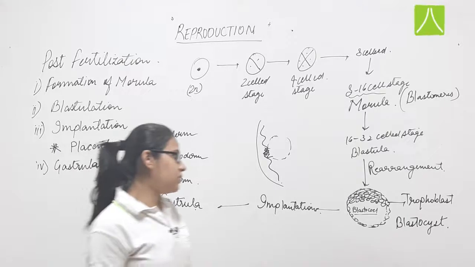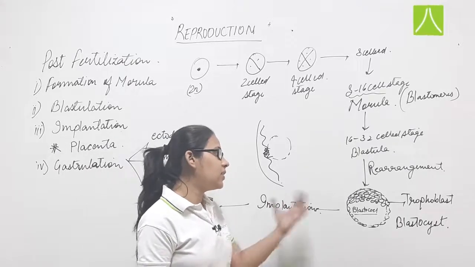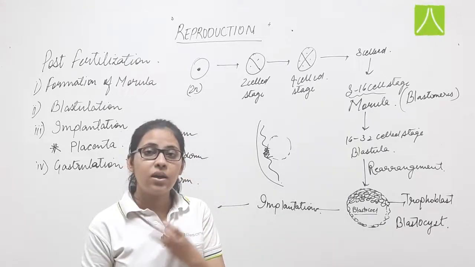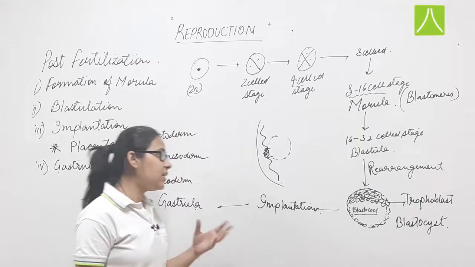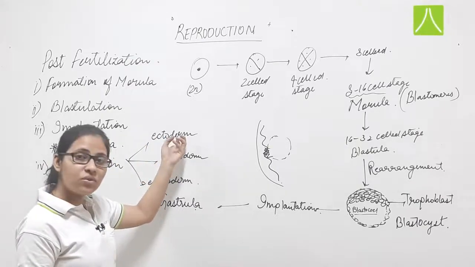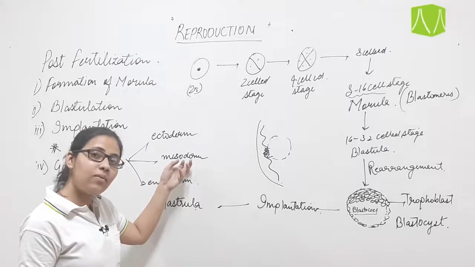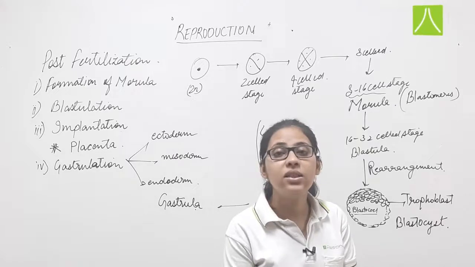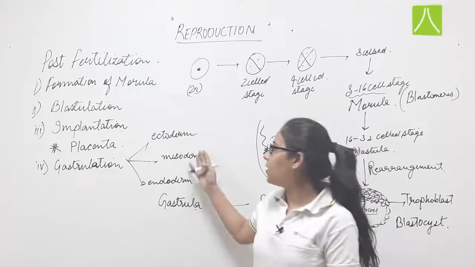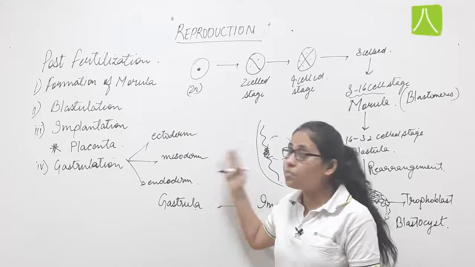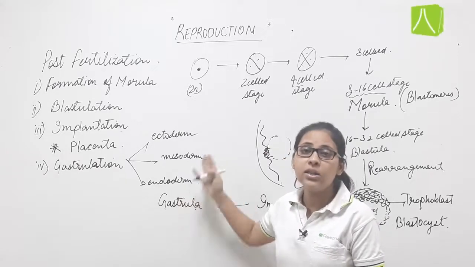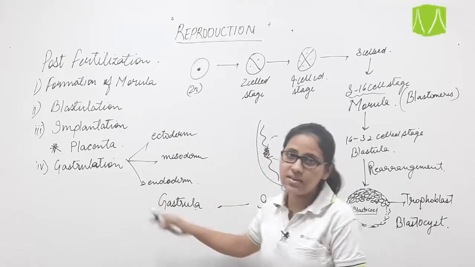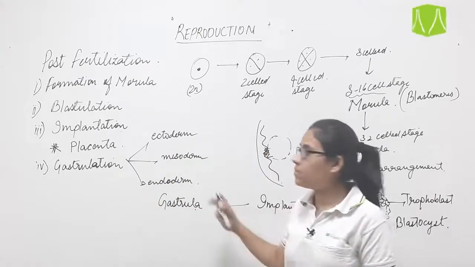We are saying implantation has taken place. After the implantation, the cells of the blastocyst will rearrange in order to form the 3 germ layers. These 3 germ layers are known as ectoderm, which is the outermost layer, then the mesoderm, which is the middle one, and the endoderm, which is the innermost layer. That is, these cells have arranged themselves in the form of 3 germ layers. This process of forming 3 germ layers is known as gastrulation. That is, it is a phase in which cells arrange themselves to form 3 germ layers.